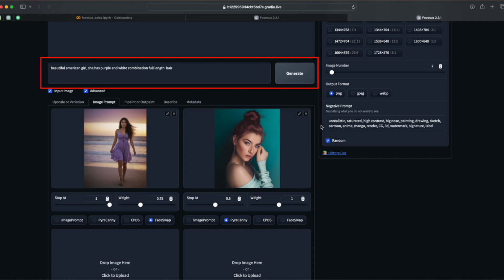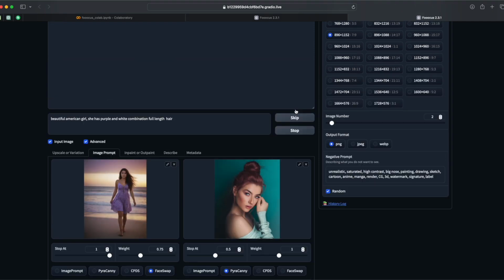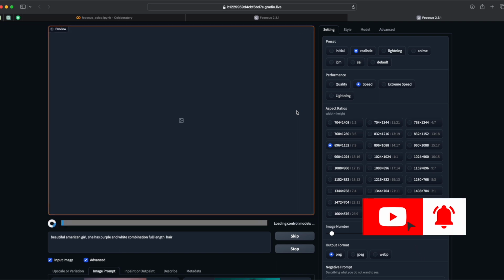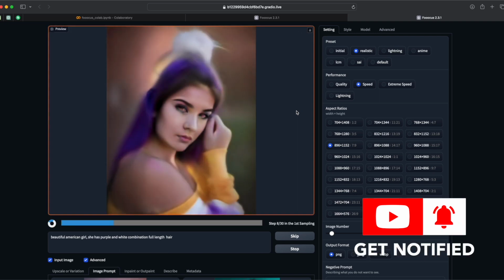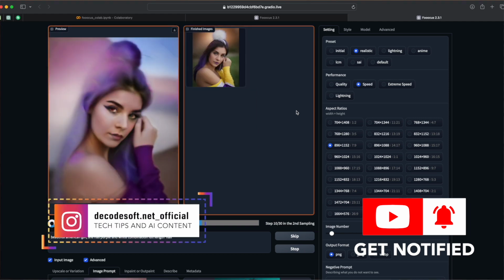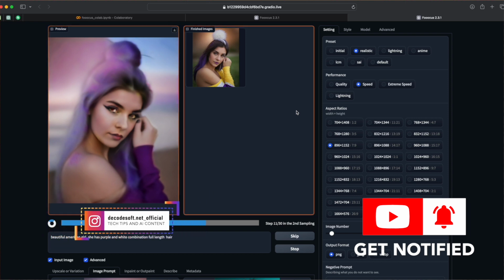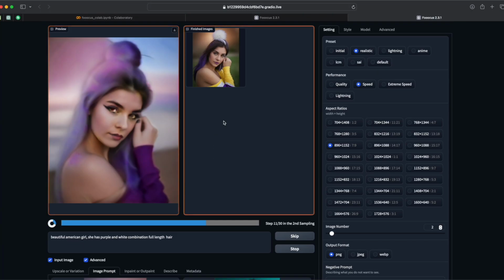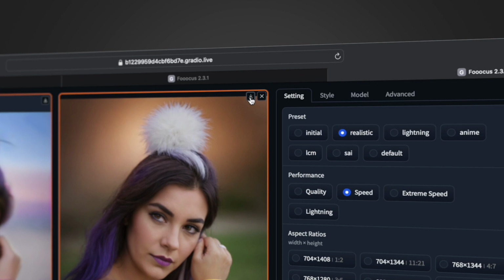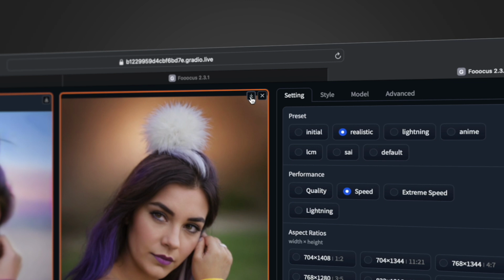Then click on generate. See how beautifully AI generated images. And if you're satisfied with these outputs, then save them by clicking download. Otherwise, you can regenerate for different styles or change the prompt.